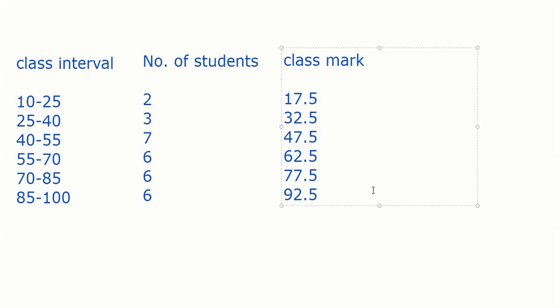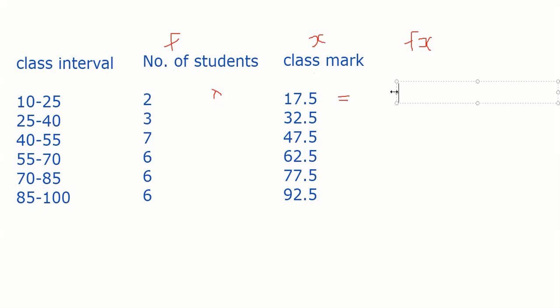Now understand everybody, guys. The basic nomenclature: we always take the number of data or number of students as frequency, which is called f. These are my class intervals, it's a range. So we take the class mark, which we call x. If this were not a class interval and it was direct ungrouped data, it would be direct, but since a class interval is given between 10 and 25, the mid value is 17.5, the class mark. Now if you have to find the mean, multiply frequency with the class mark, or find f into x, meaning multiply the class mark with frequency. Multiply everywhere.